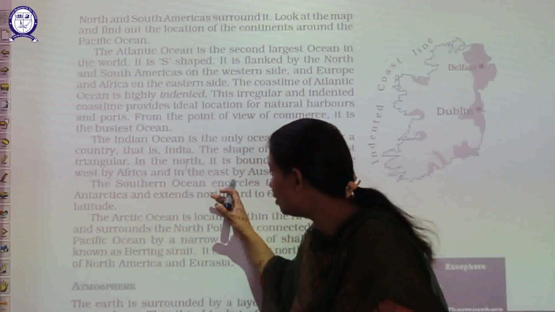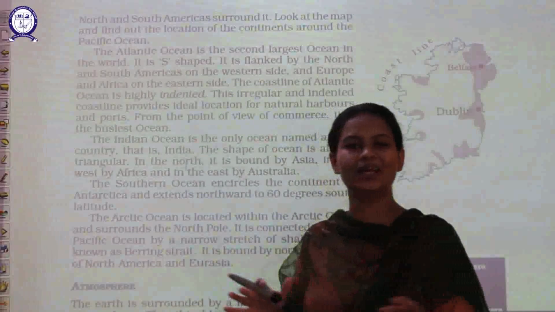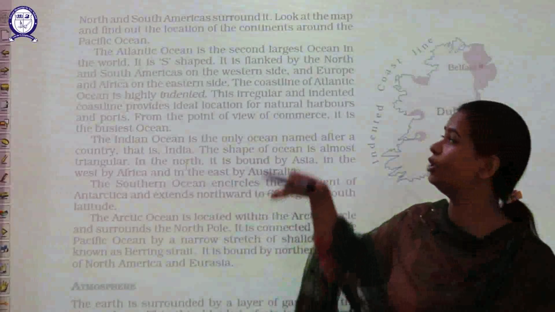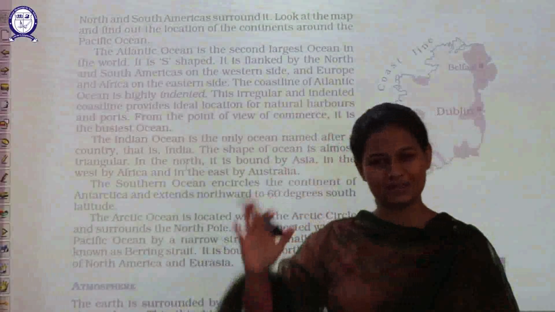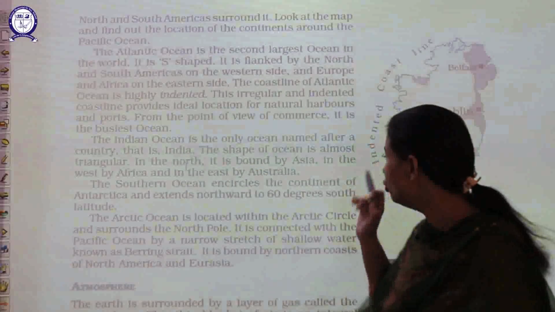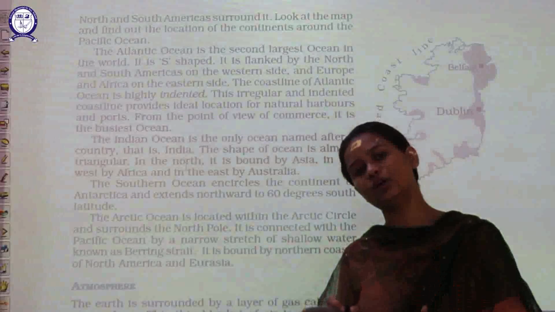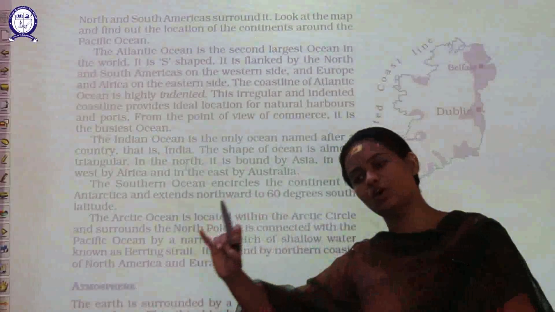Now if we talk about the shape of the ocean, the shape of the Indian Ocean is irregular. It is not any particular shape like we talked earlier, circular shape or S shape. It is irregular in shape, and it is located in the north. And by which continent is it bounded? In the starting only I told you where India is. India is in the continent Asia.